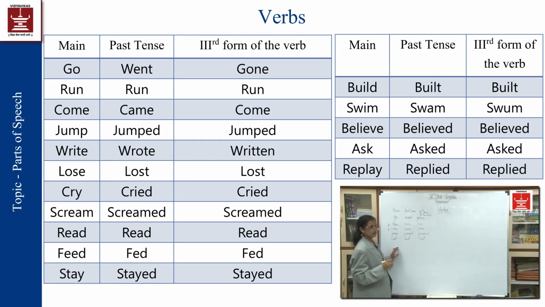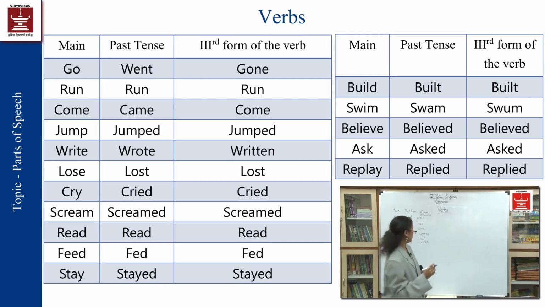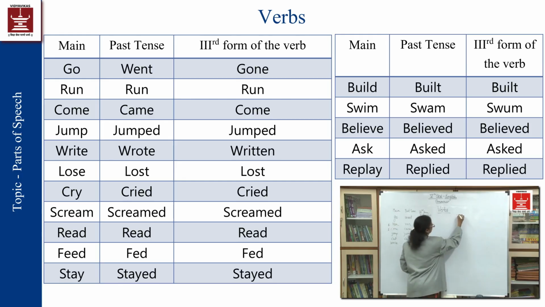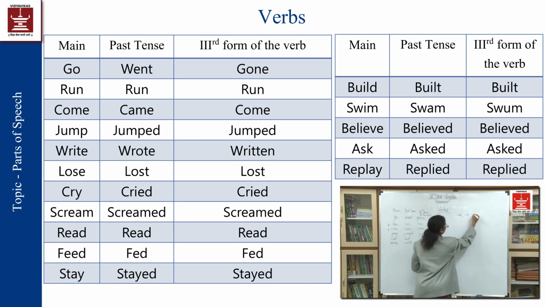In this way, there are so many verbs which we can write over here. Write, wrote, written. In the third form of the verb, some verbs will end by adding ed, some by adding only d, and some by adding en.